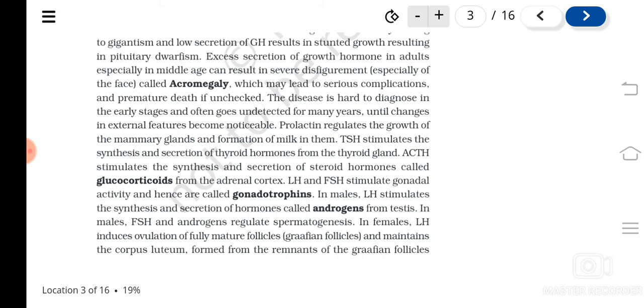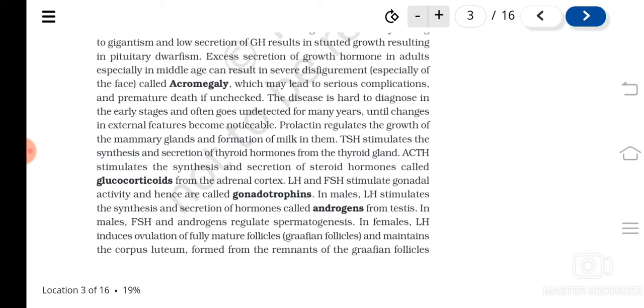Now ACTH. What is ACTH? Adrenocorticotrophic hormone. They stimulate the synthesis and secretion of steroid hormones called glucocorticoids from the adrenal cortex. The adrenal gland has cortex and medulla. From the cortex they produce a group of hormones called glucocorticoids, and their secretion is controlled by the pituitary secretion called ACTH. So ACTH stimulates the synthesis and secretion of steroid hormones called glucocorticoids.